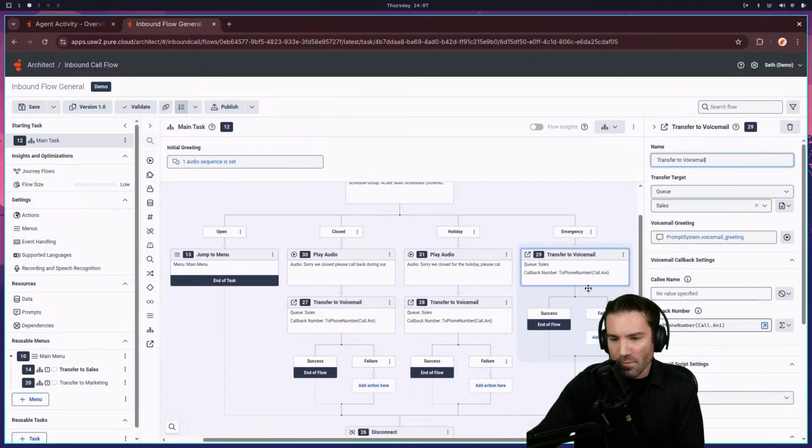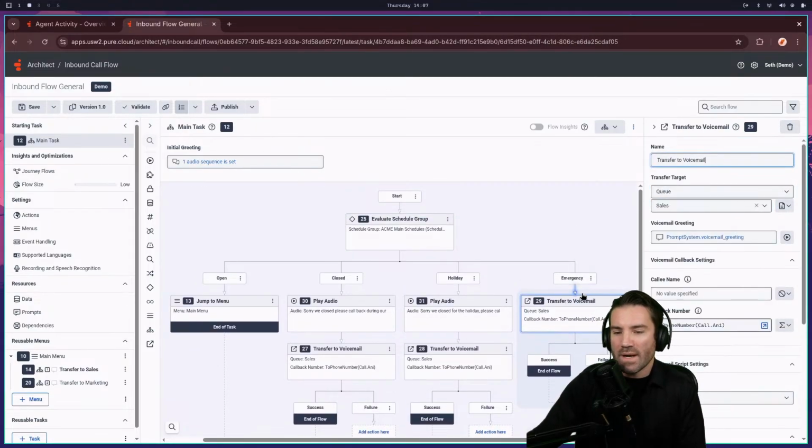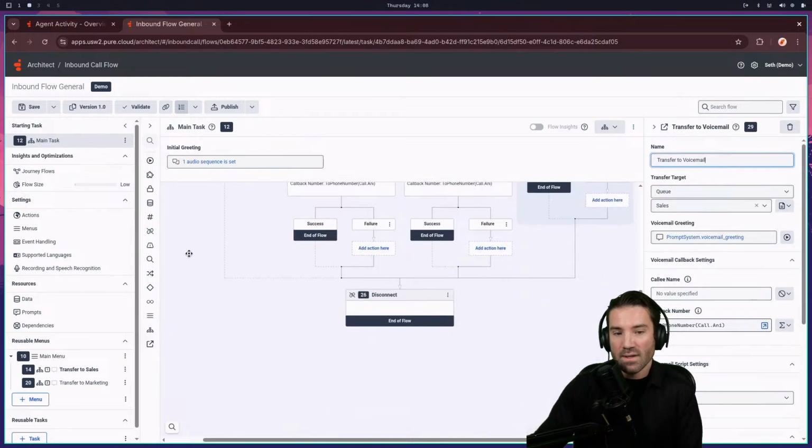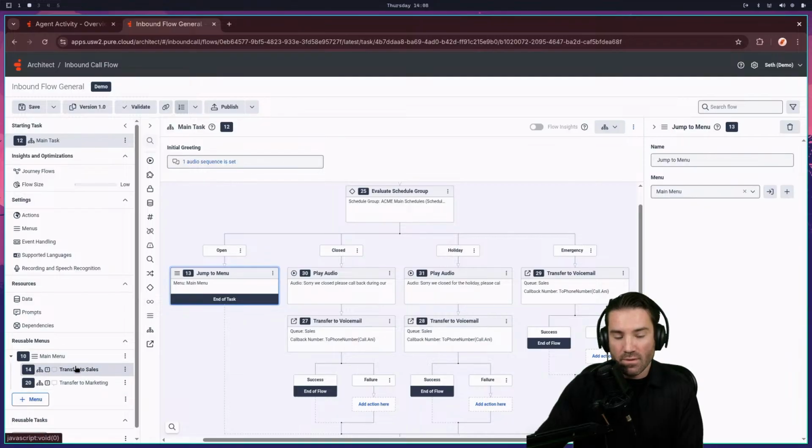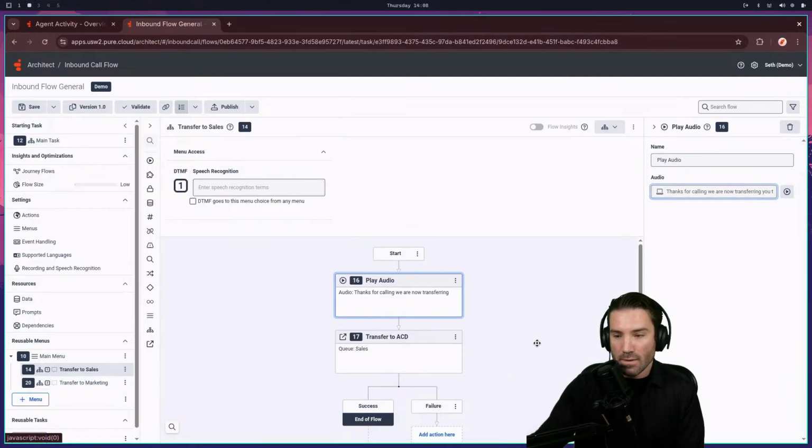And then, as for emergency, I might put a little bit more onto this. Emergency schedules are a lot of times when the call center has to have a fire drill or something like that, just something very unplanned, and they all need to leave the building, then you don't have anybody to take phone calls. So here, that's what takes care of that scenario, is that transferring over to emergency. So we have our main scheduling all taken care of in the main task, and then I have my transfer menu over here.